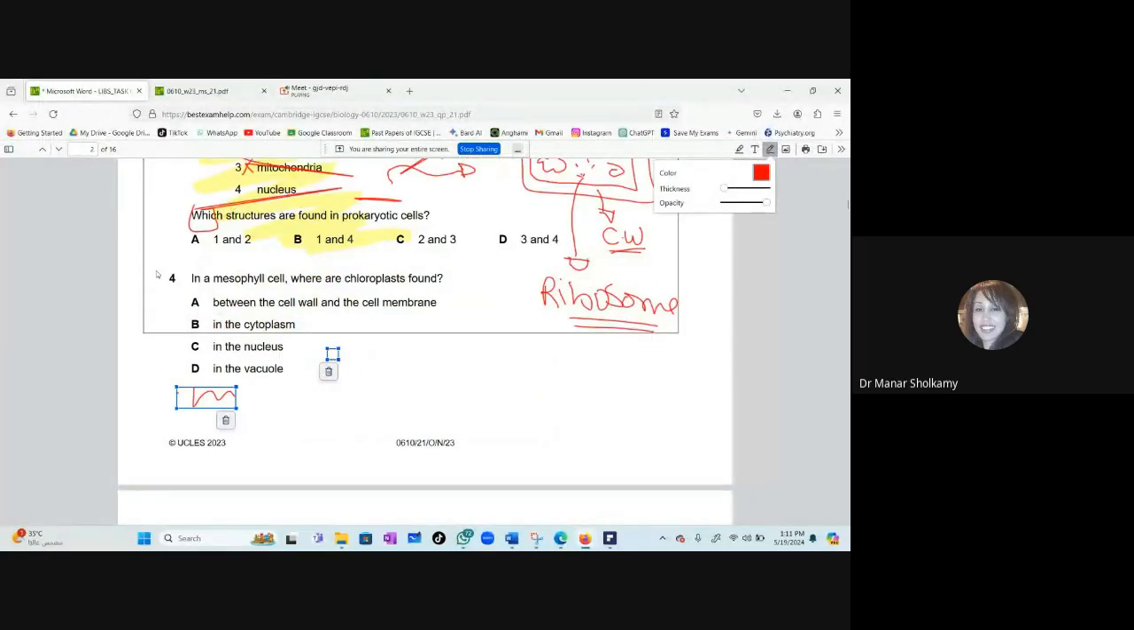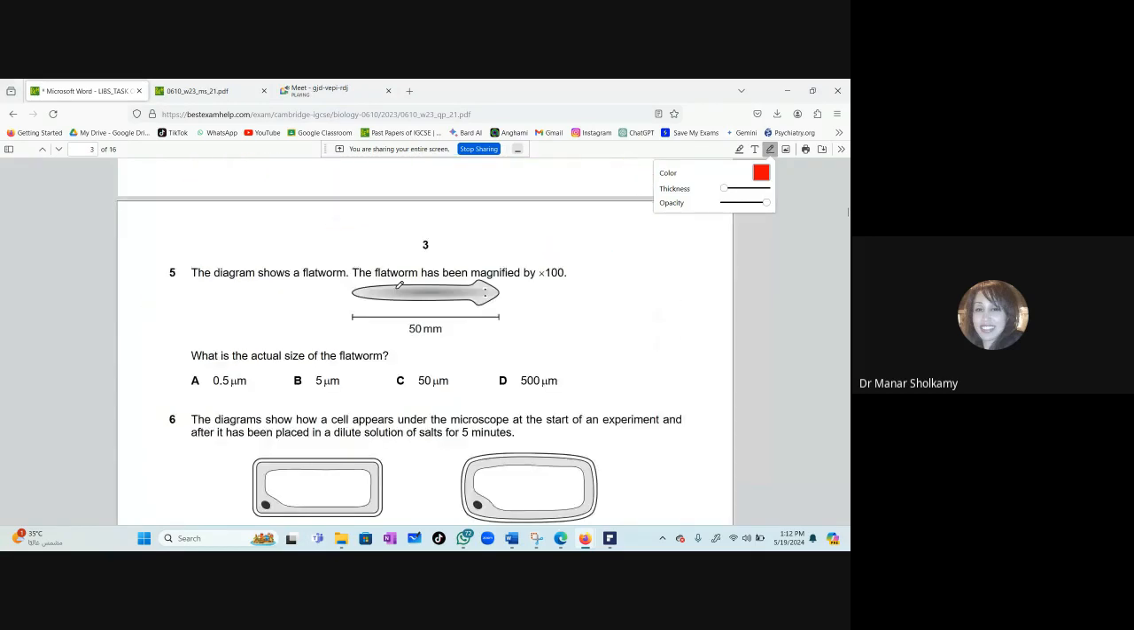Now we were talking about question 4. In a mesophyll cell, where are chloroplasts found? So easy. Between the cell wall and cell membrane, or in the cytoplasm, or in the nucleus, or in the vacuole? This is a year 9 question. Cytoplasm. Of course, cytoplasm. Okay.